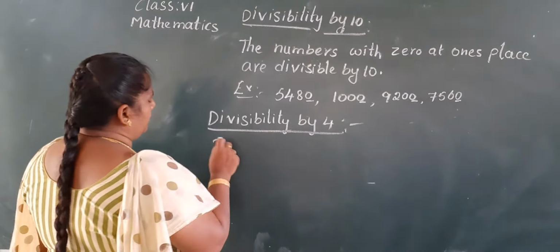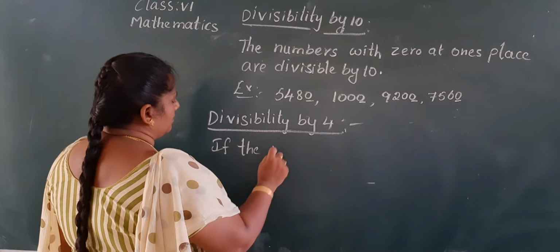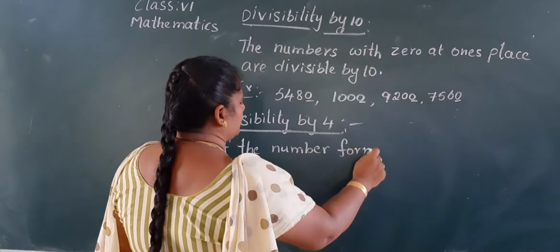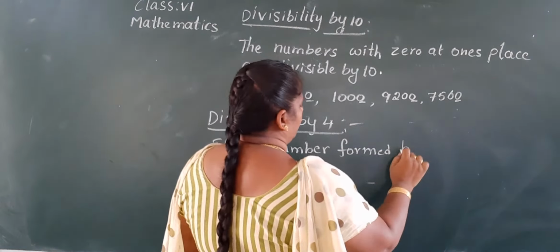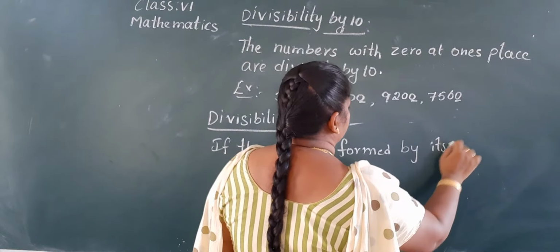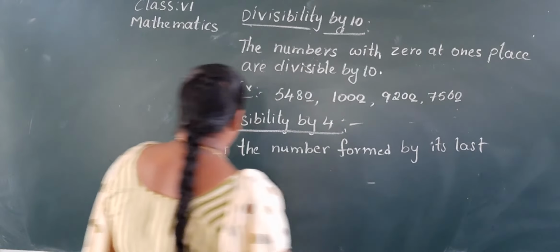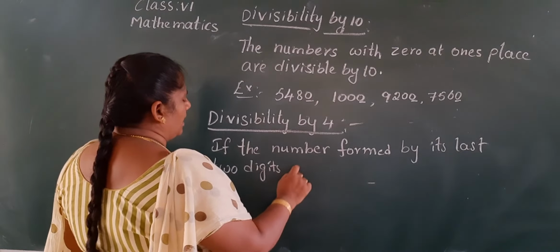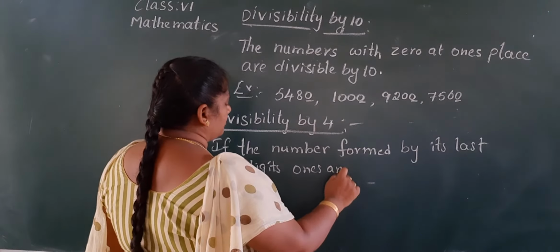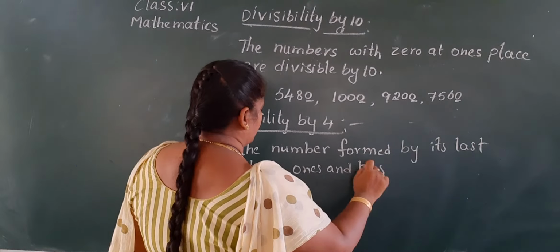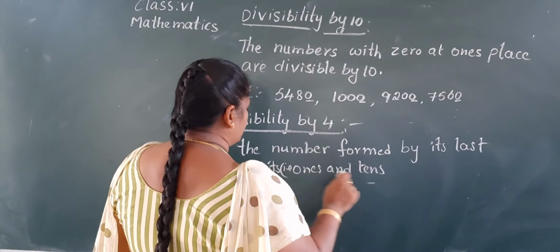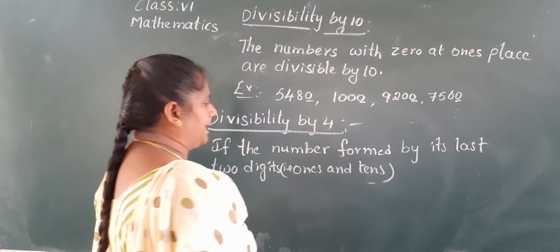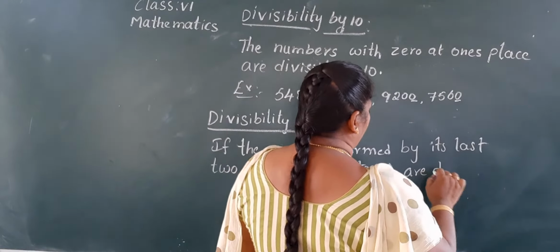Write down, if the number formed by its last two digits, means ones and tens, that is ones and tens. If the number formed by its last two digits, that ones and tens, are divisible by 4,